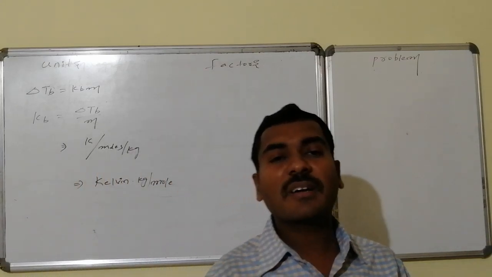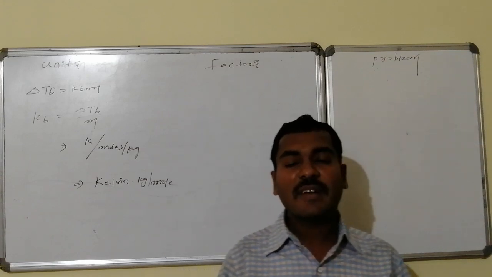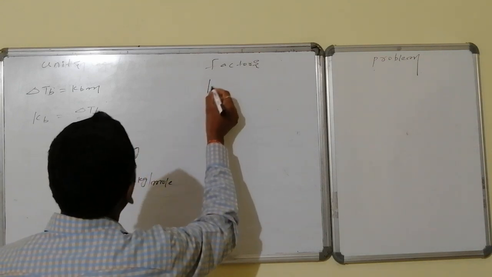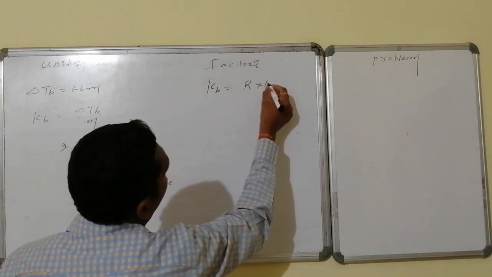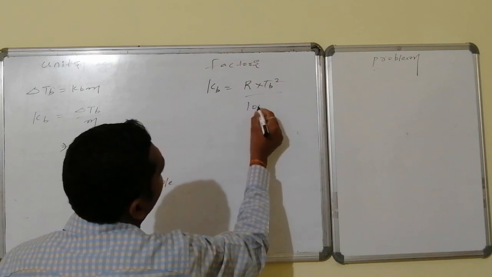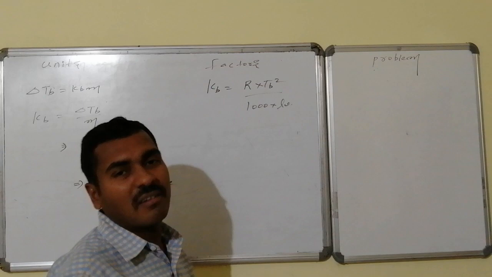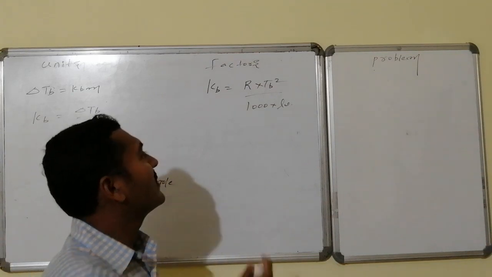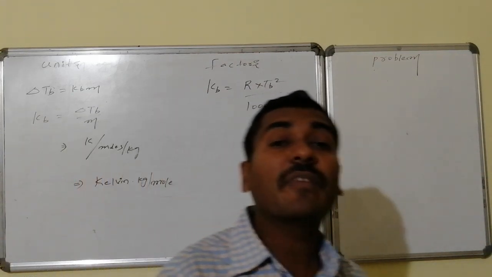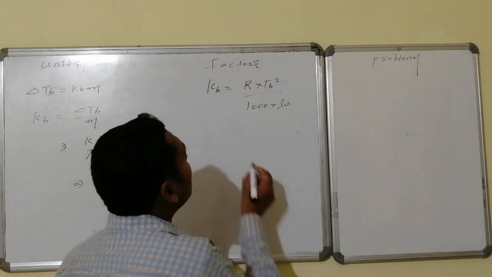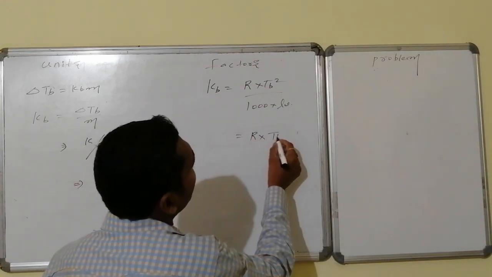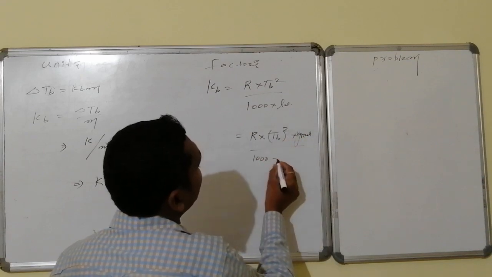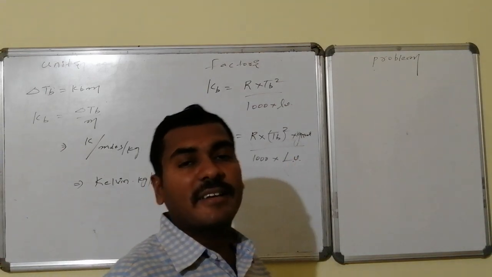Then which factors will influence the ebullioscopic constant? Let us have a discussion. The ebullioscopic constant Kb is equal to R Tb square divided by 1000 into Lb, where R is the universal gas constant, Tb square is the boiling point squared in Kelvin, 1000 is 1000, and Lb is the latent heat of vaporization per gram. If I write it for moles, it becomes R Tb square into gram molecular weight divided by 1000 into capital Lb, that is the latent heat of vaporization per mole.